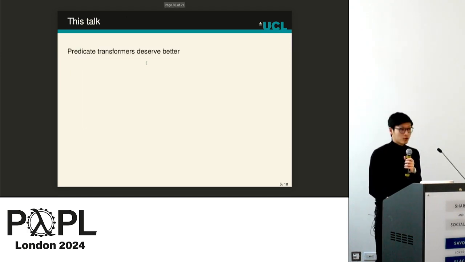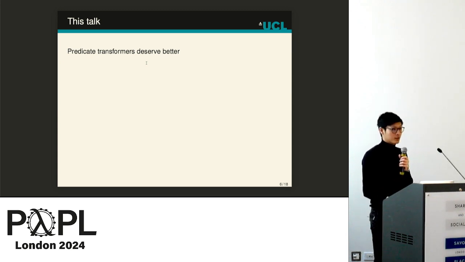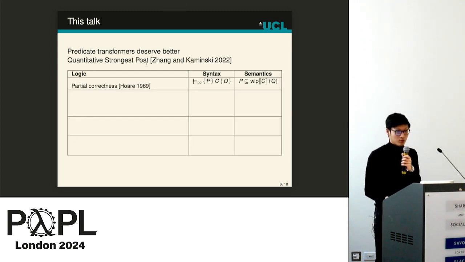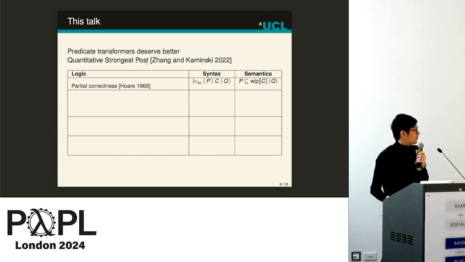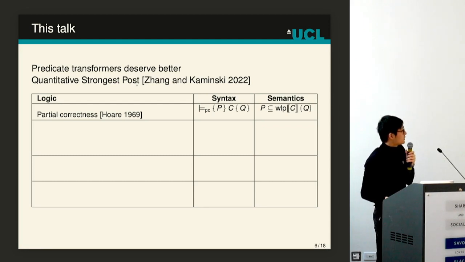And in this talk, I would like to argue that predicate transformers deserve more attention because, as we are going to see, they subsume existing program logics, and also they have some advantages in the sense that they can find the best possible precondition or the best possible postcondition. So in particular, I would like to recall our previous work, which shows how we can define several logics by using predicate transformers. And for partial correctness, I have already said that we can just under-approximate the weakest liberal precondition.